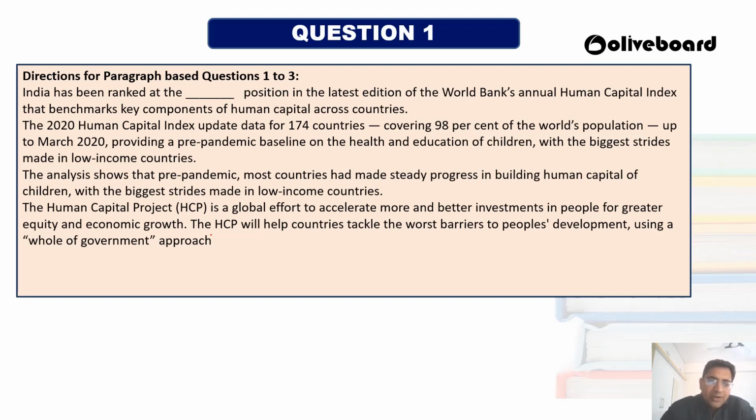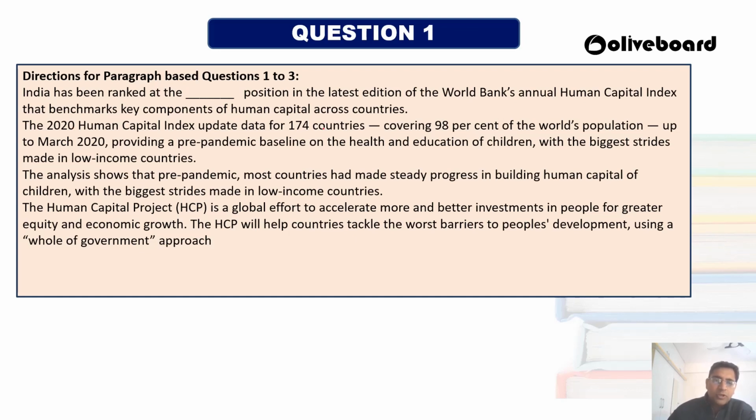You have to read the paragraph properly, and then answer those questions. This paragraph is all about the World Bank's Human Capital Index report, covering 174 countries.